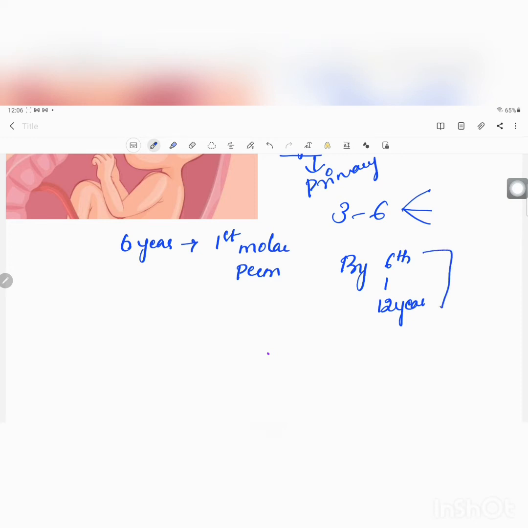Till that time, we see primary teeth along with permanent teeth, so it is also called mixed dentition. Mixed dentition is where we see both primary and permanent teeth, which is seen between 6 years and 12.